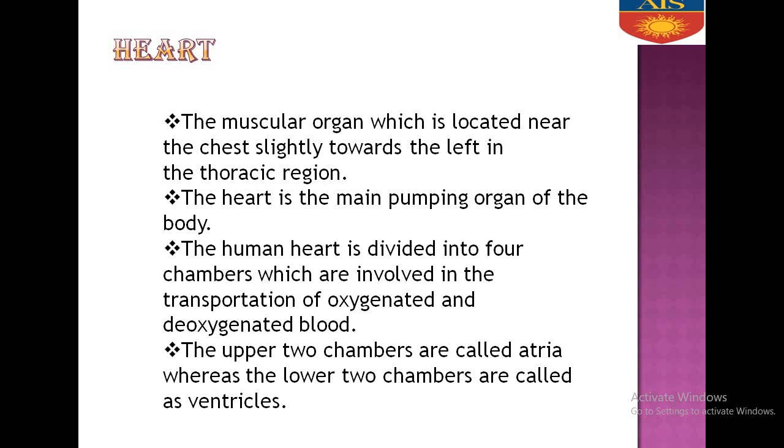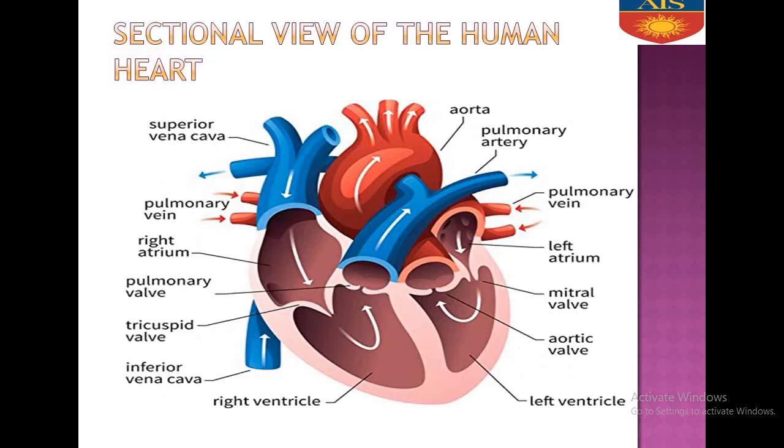Now, as I told you, there are 4 chambers in our heart. The upper 2 chambers are called atria or auricles, whereas the lower 2 chambers are called ventricles. Clear? Now, this is the sectional view of the human heart. See, this is an upper chamber which we call auricle or atria, and this is the lower chamber which we call ventricle. Right? We have a 4-chamber heart.